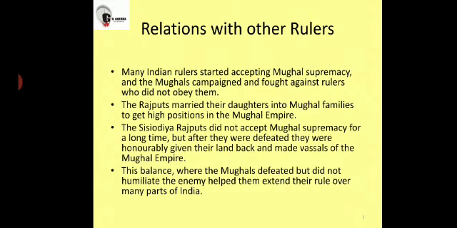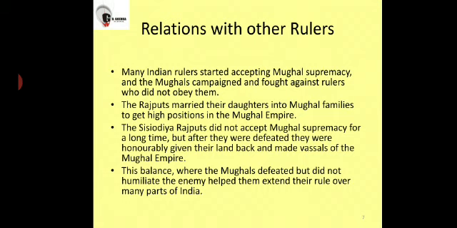The next slide talks about the relation of the Mughals with other rulers. One thing I want to make very clear in this slide is that Mughals did not like those rulers and kingdoms that did not favor them.